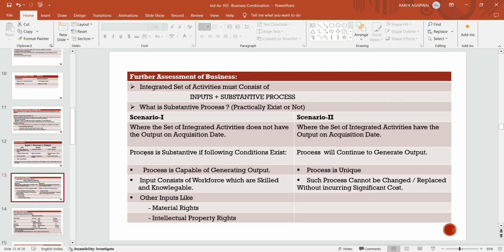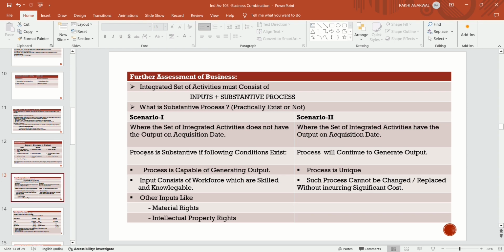What is substantive process? Substantive process means a process which practically exists or not. We will check whether this process practically exists or not. Integrated set of activity must consist of input plus substantive process. Now, what is substantive process?